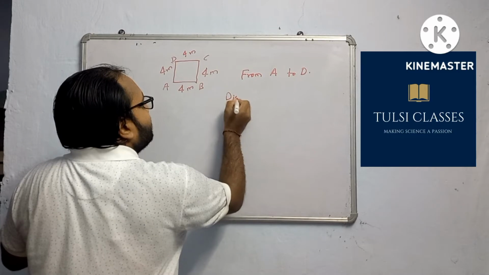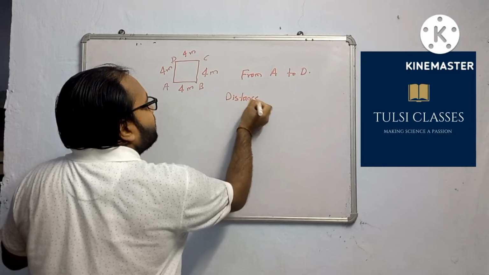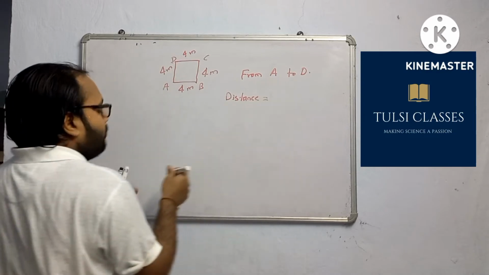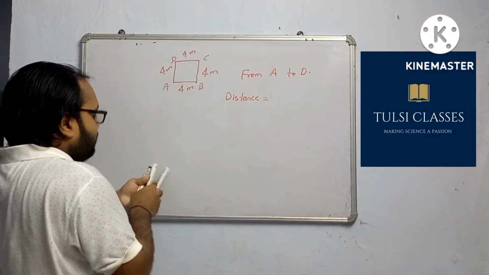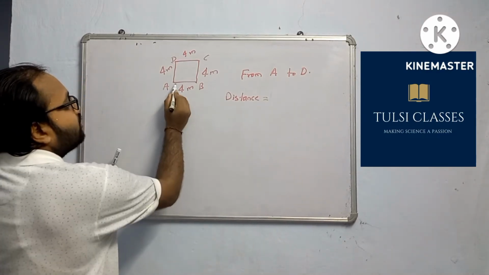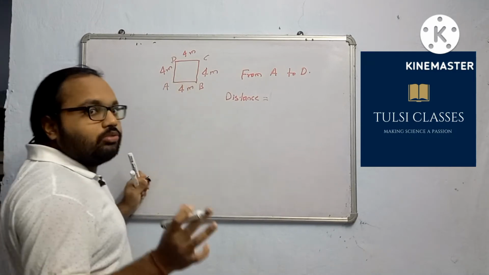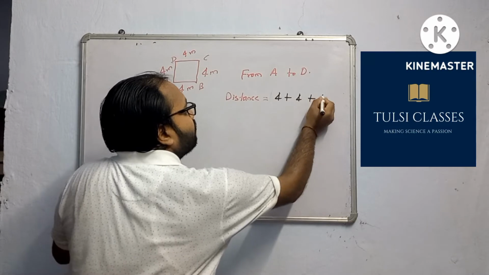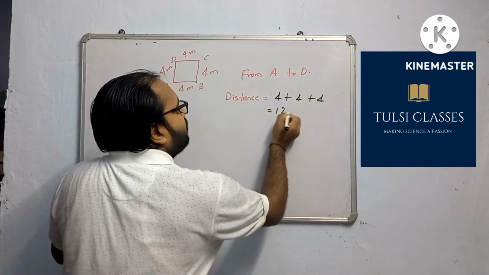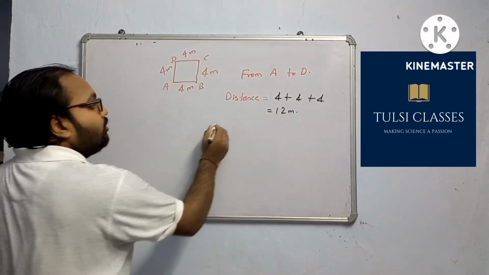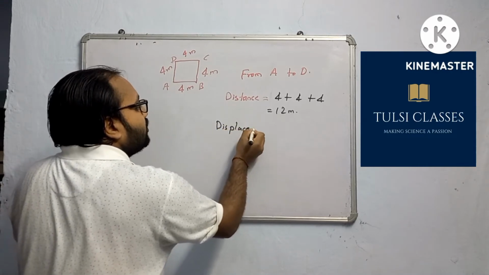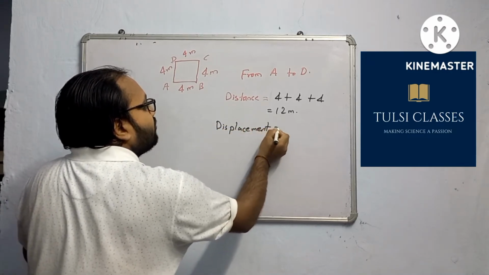So distance from A to D: we will add 4 plus 4 plus 4, as we have to move along the path, that is equal to 12 meter. But when we talk about displacement, what is the displacement of this person while moving from A to D?